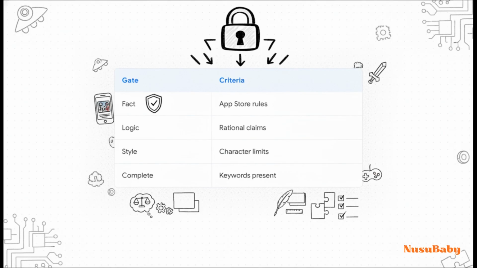So the crucial point is that you absolutely must enforce strict validation checklists at that critique stage before the agent is allowed to publish anything. You need fact verification to ensure complete alignment with App Store rules, logic verification to make sure the marketing claims actually make sense, style verification to enforce hard character limits and brand tone, and completeness to guarantee every single required keyword is actually present in the text. Doing this is how you build genuine trust in autonomous systems.